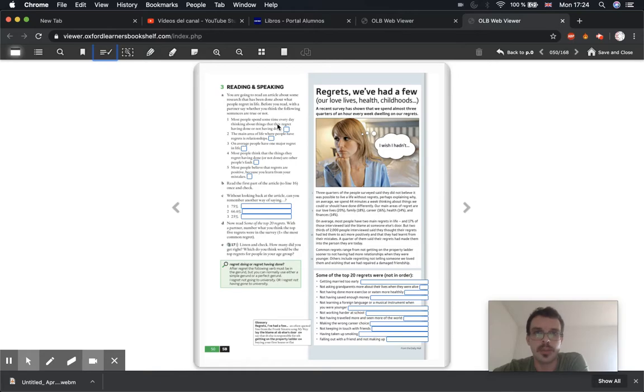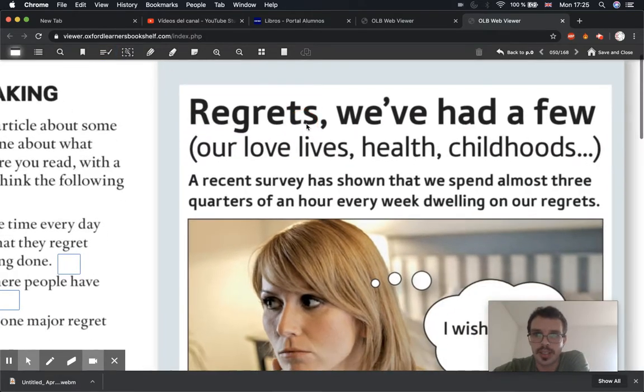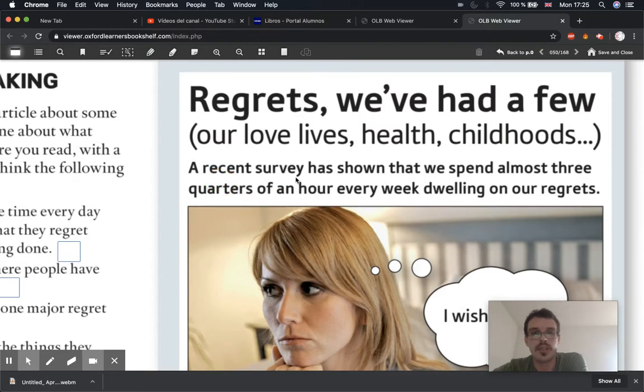So back to our page. We've got a reading exercise to do. We're just going to read up to here, up to line 16. It's just a short reading. Let's look at the title. It says regrets. We've had a few. Everybody's had some regrets. Love lives, health, childhoods. And it says a recent survey.